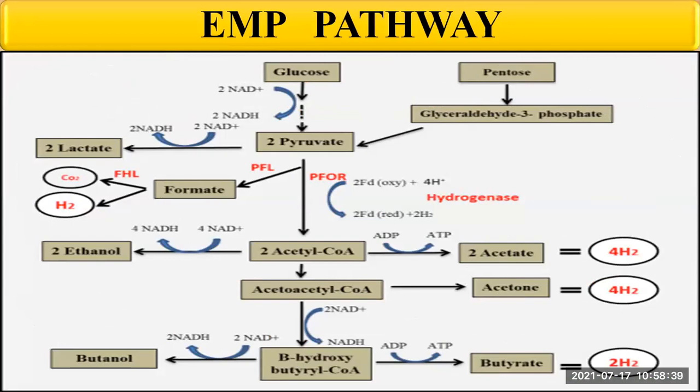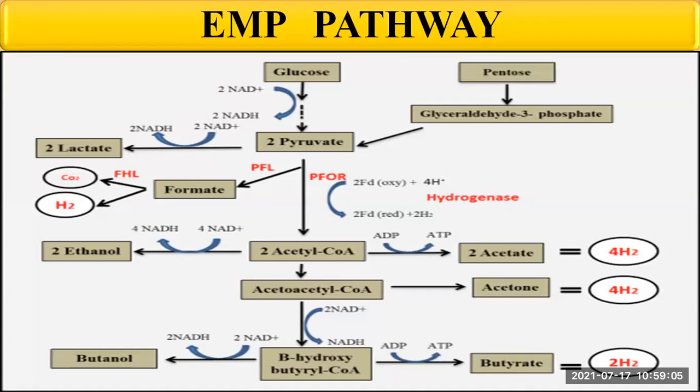The cyclical reactions of the tricarboxylic acid cycle were discovered later on by Sir Hans Krebs. In the EMP pathway, the glycolytic pathway, glucose is metabolized and converted into pyruvate, resulting in a gain of ATP and NADH molecules.